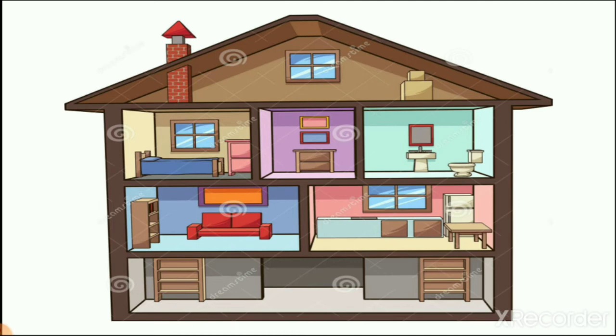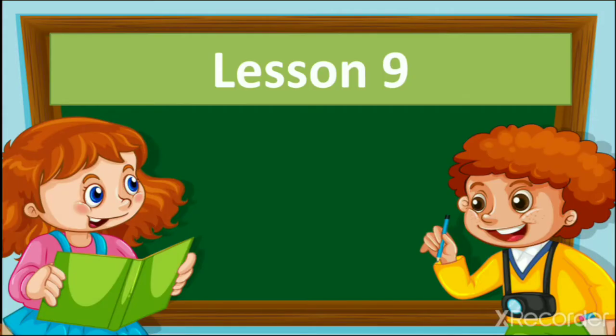Then we learn about the house, that there are many different rooms in the house. So here you can see the picture of different rooms of the house. Study room where we study, bedroom where we sleep, kitchen in which we cook food, and we also learn about living room or drawing room, bathroom. So these all are rooms of our house, and different rooms have different uses, right? So all these things we learn in this lesson.